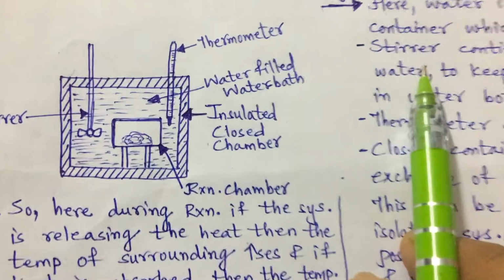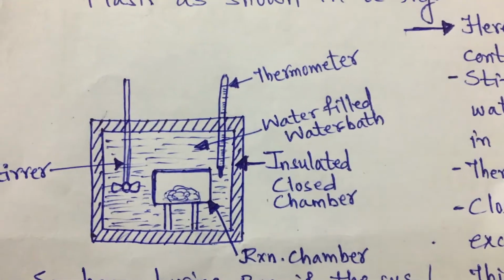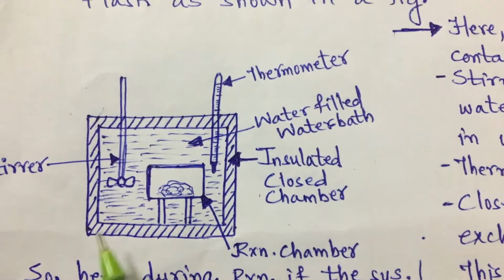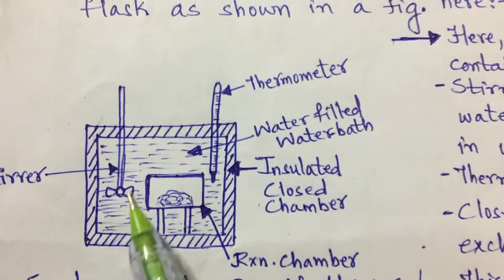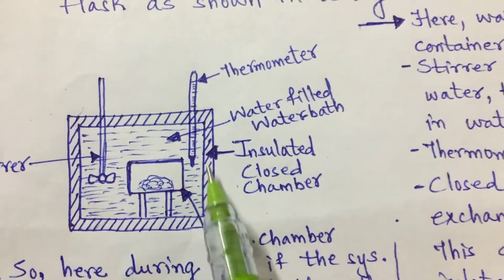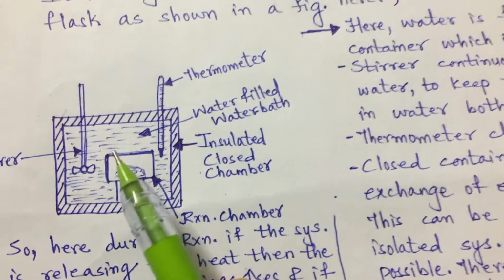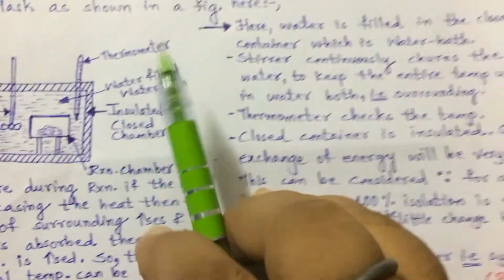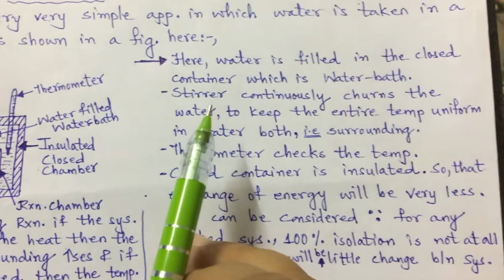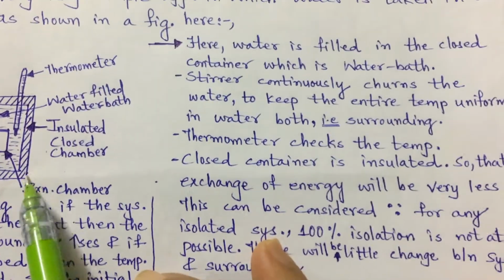When you rotate it, it will churn, so the churning of water continuously takes place. So the entire water will balance the temperature. The stirrer continuously churns the water to keep the temperature uniform in the water bath.